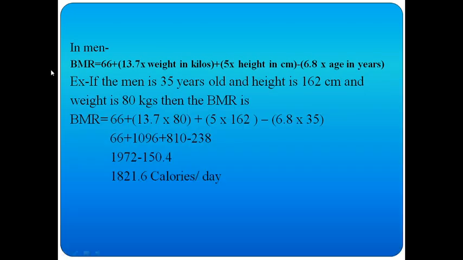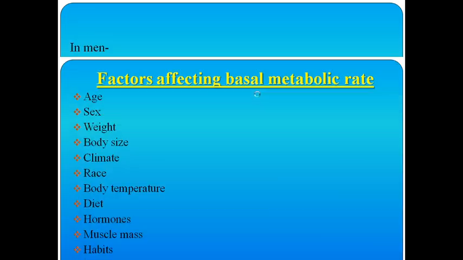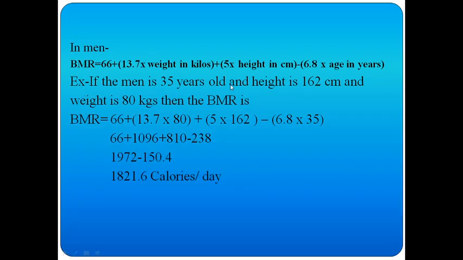Similarly for men, the formula is 66 plus 13.7 into weight in kilos, plus 5 into height in centimeters, minus 6.8 into age in years. I have given the example also, you just go through it. Here, 35 years old, height is 162 centimeters and weight is 80 kgs. So BMR is equal to 66 plus 13.7 into 80 plus 5 into 162 minus 6.8 into 35. Final answer is 1821.6 calories per day.